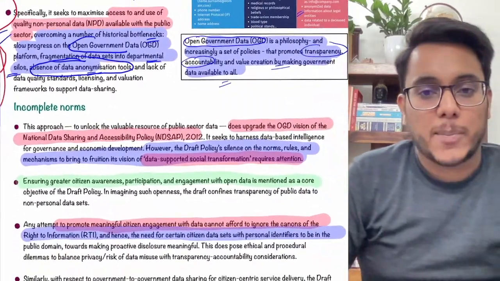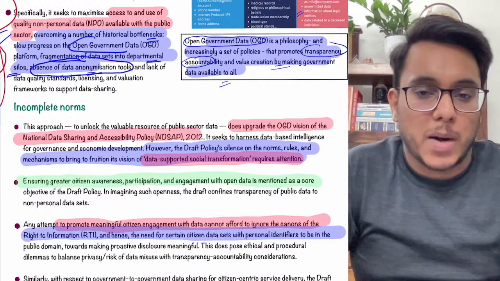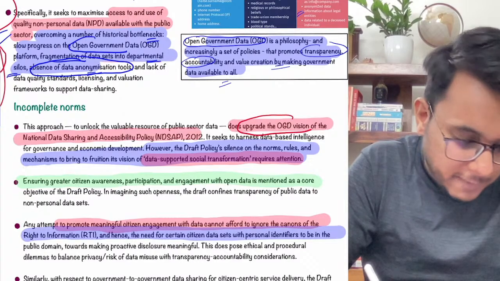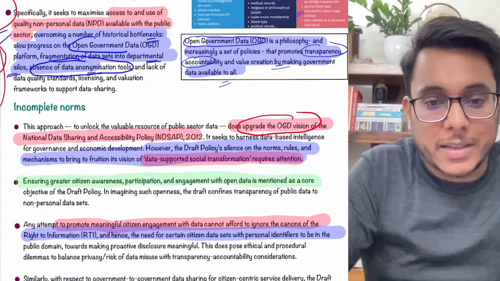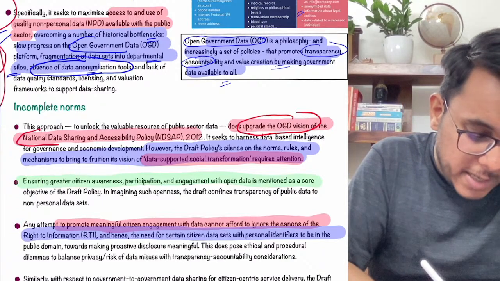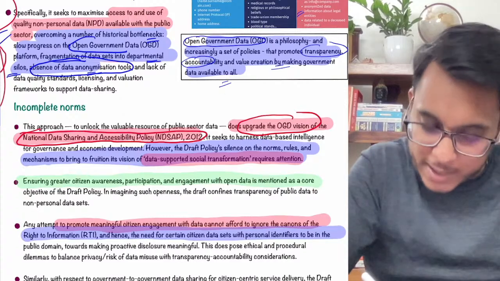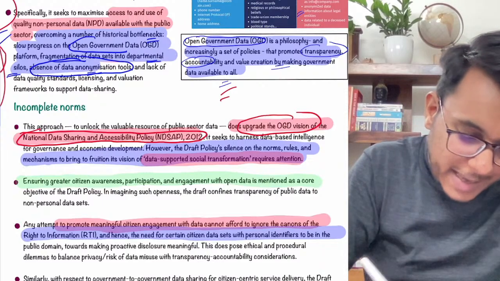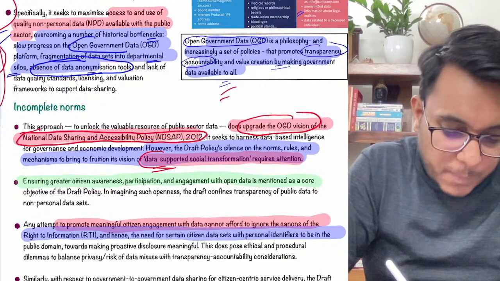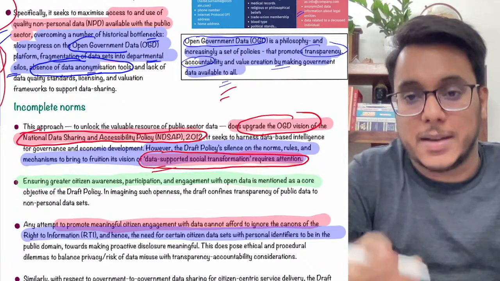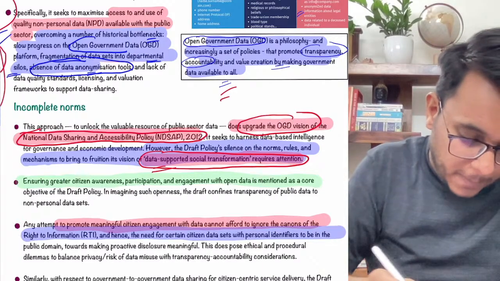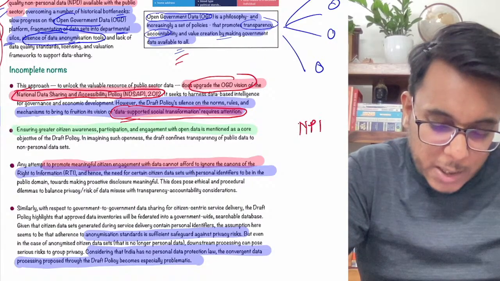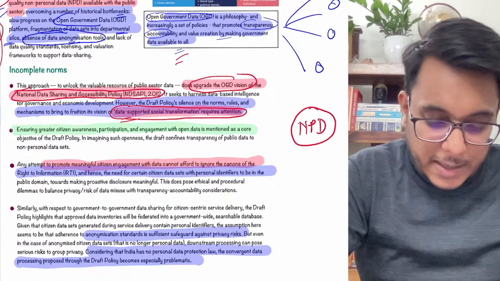Now guys, in this policy, the article says that there are certain problems. It has been said that this policy is trying to upgrade the open government data vision. Okay, it is good. Moreover, the same thing was also talked about in the National Data Sharing and Accessibility Policy of 2012. Good that we are trying to provide open data. But at the same time, there are certain problems. The data-supported social transformation that we are trying to bring will not come. Number one, understand this: we are keeping non-personal data in the open domain.